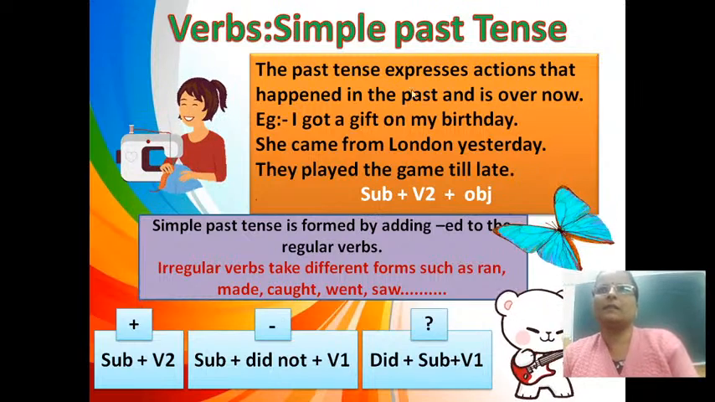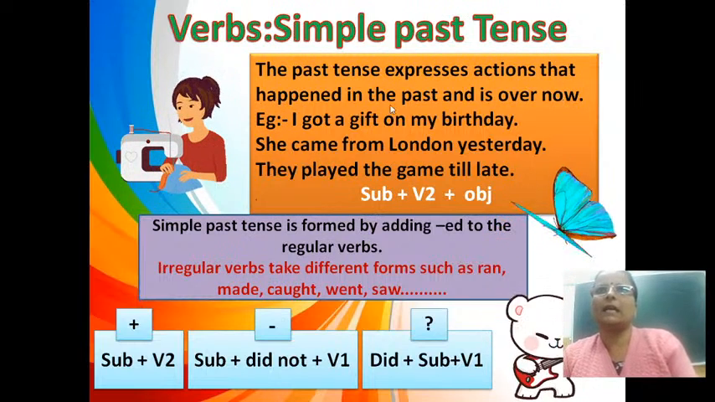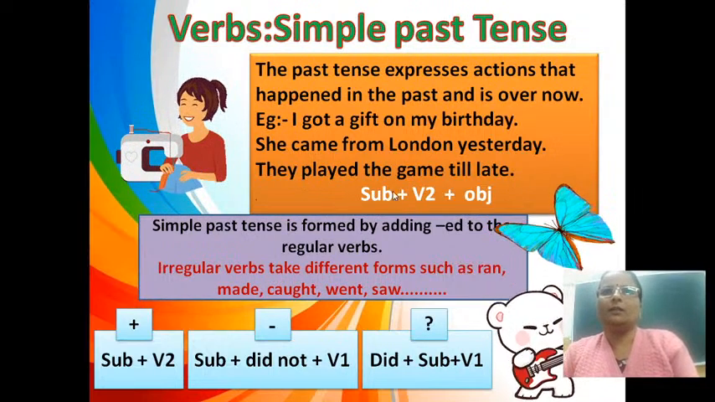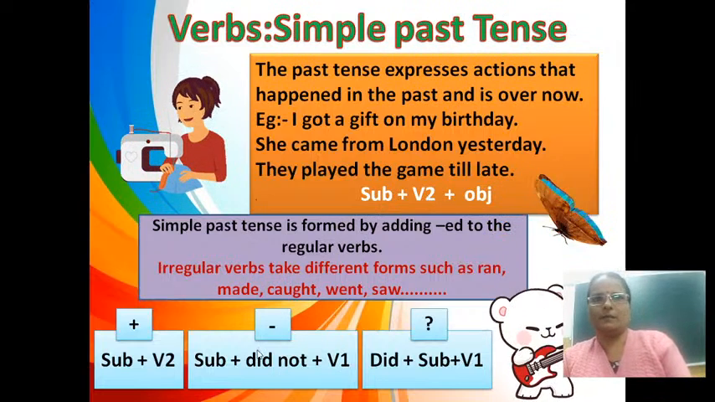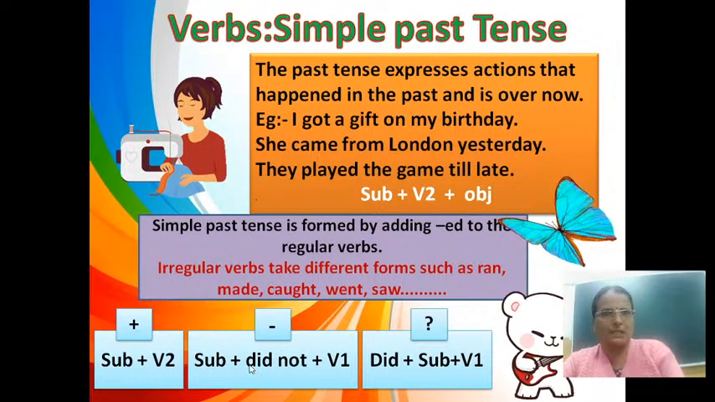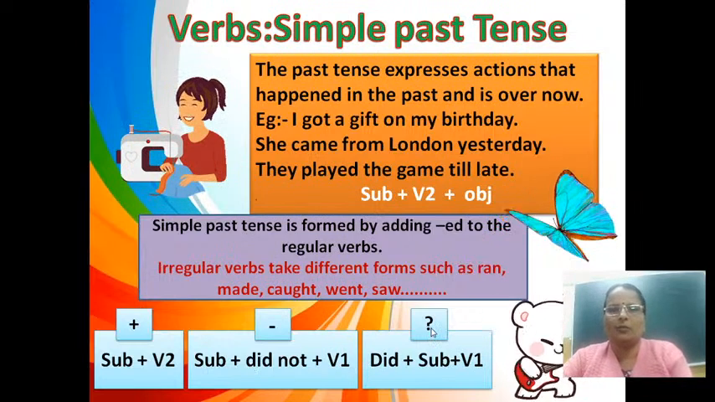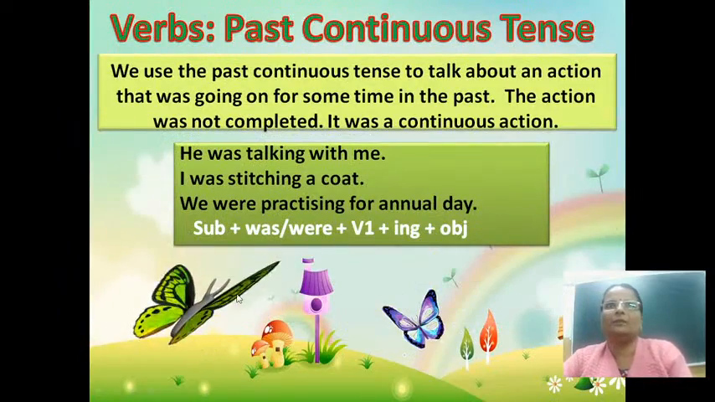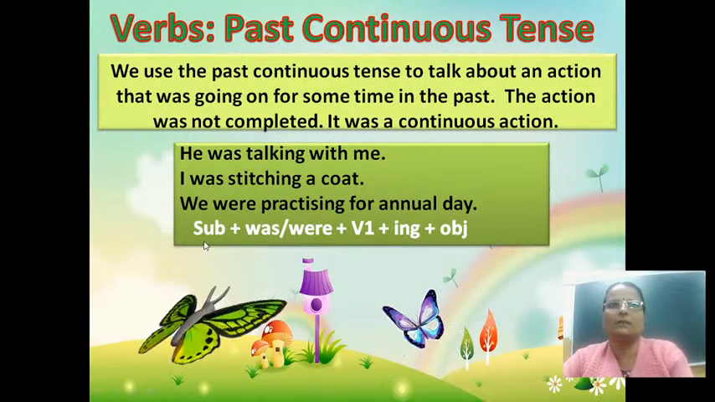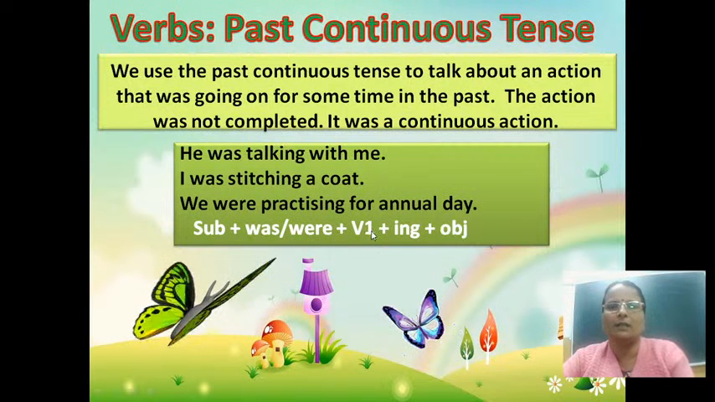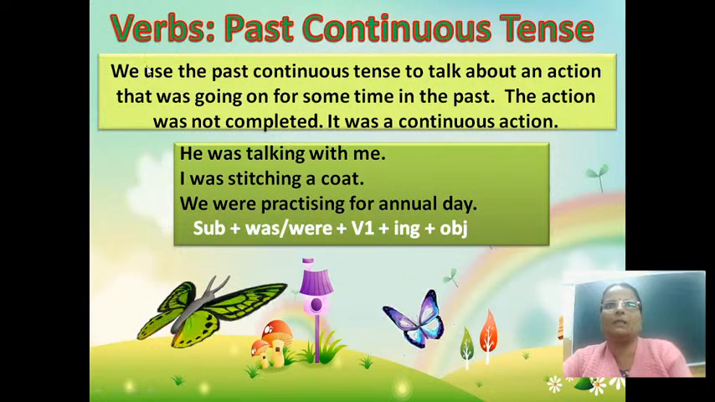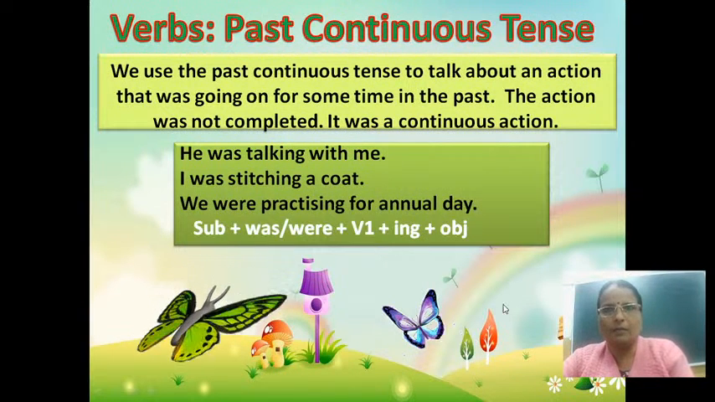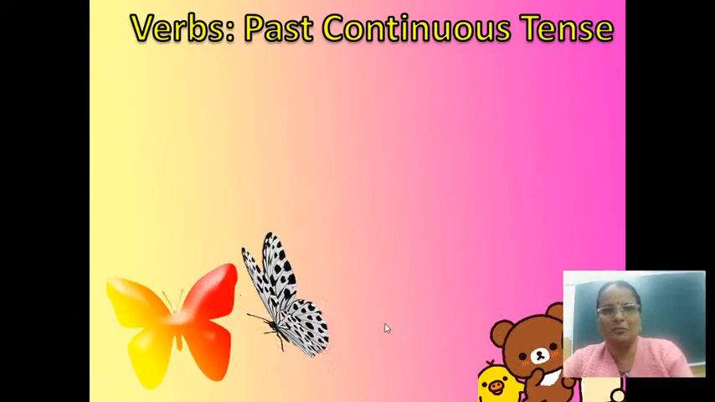Simple past tense expresses actions that happened in the past and are over. It is formed by subject plus V2 plus object. Negative sentences are formed by subject plus did not plus V1. Questions are formed by did plus subject plus V1. Then we learned about past continuous tense, which is formed by subject plus was, were plus ing form of the verb plus object. It is used to talk about an action that was going on for some time in the past. Then we started learning today's slide.